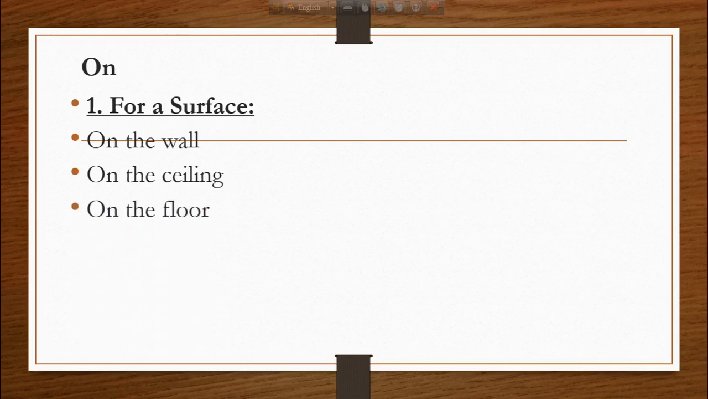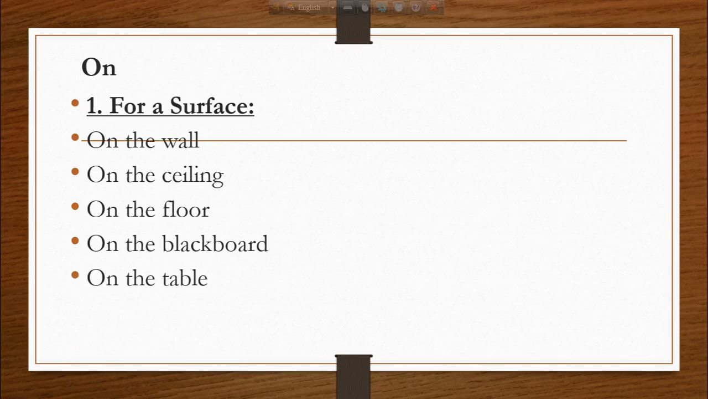Here are other examples. On the floor. She is dancing on the floor. On the blackboard. The teacher is writing something on the blackboard. My book is on the table. I'm writing something on the page.